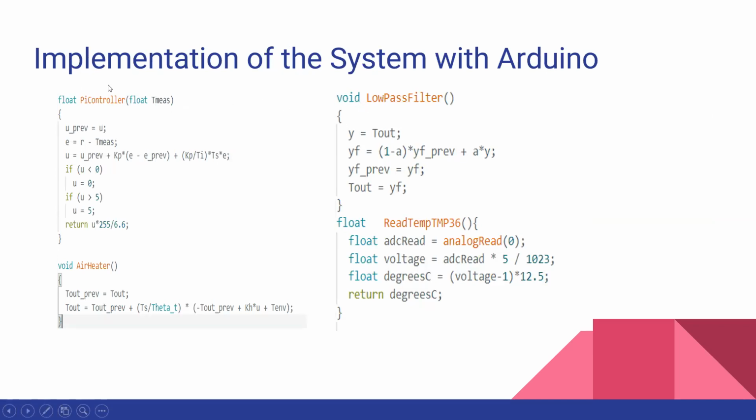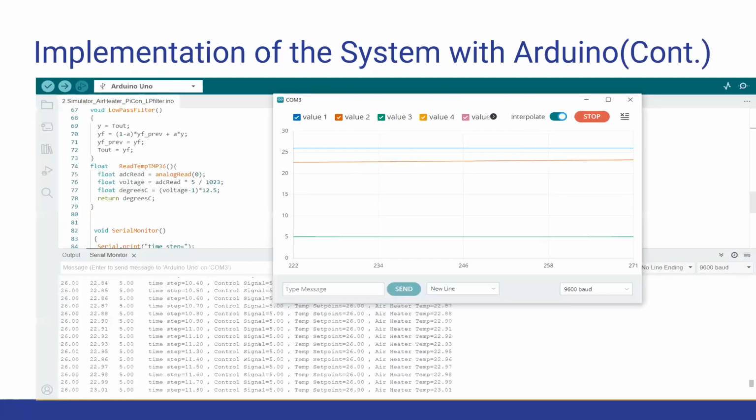Here we have some codes blocks from the Arduino. Here we have the PI controller. Here we have the air heater. This is simulated. So we have simulated the air heater first, then tested on the real system. Here we have the low pass filter. And here we have the temperature sensor code that we read from the real air heater. So here is the implementation of the system.